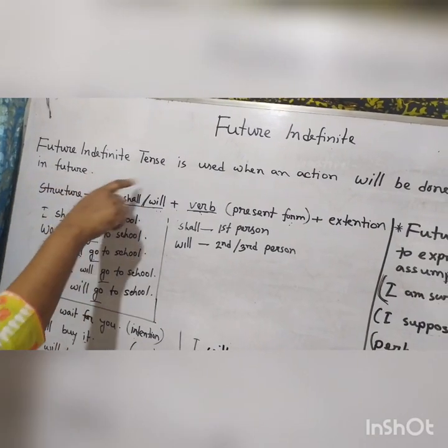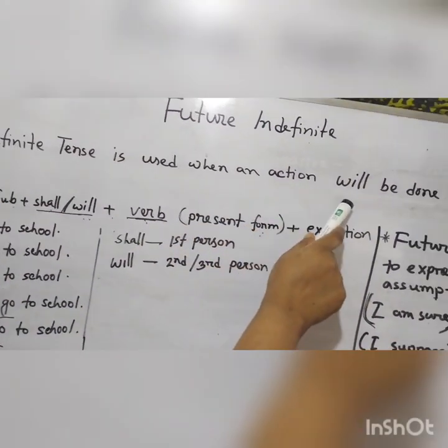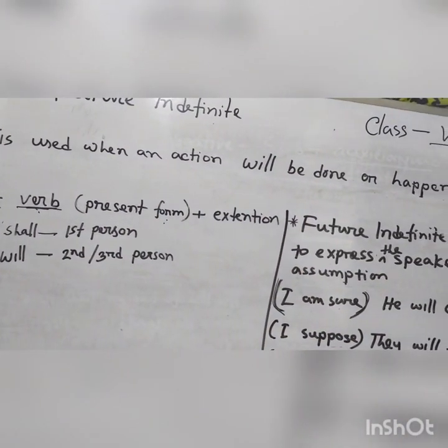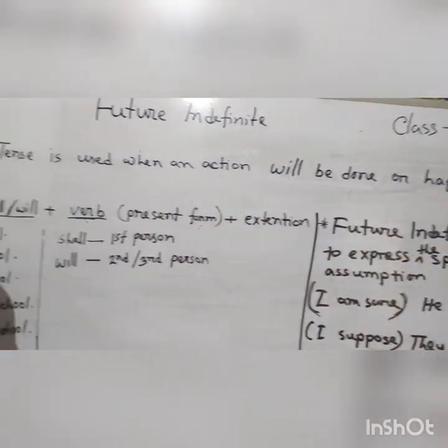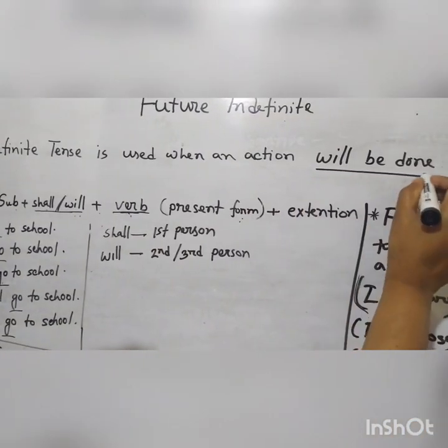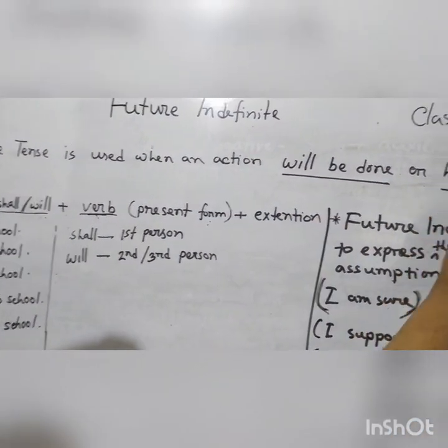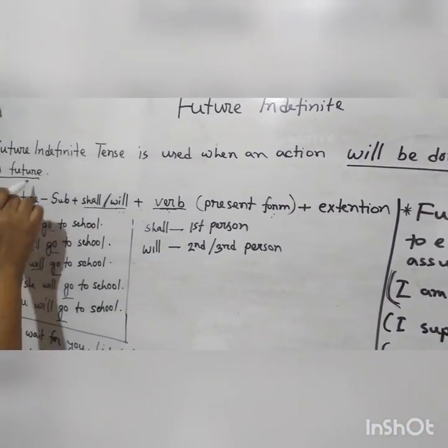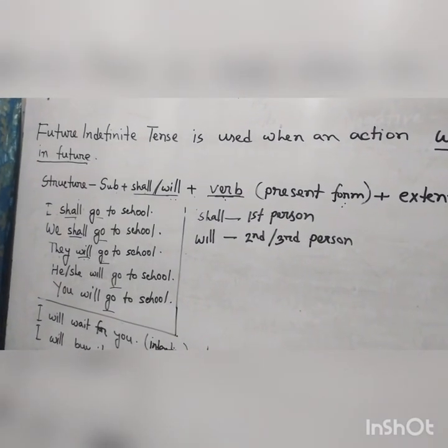Future indefinite tense is used when an action will be done or happen in future. So students, the action will be done or happen in future. So future indefinite tense depends on future time.